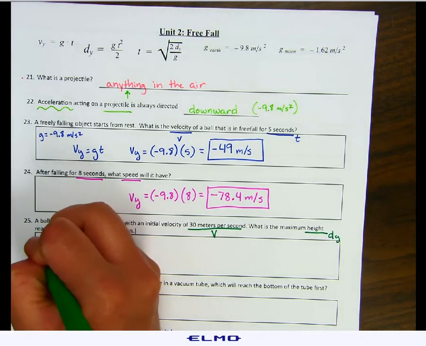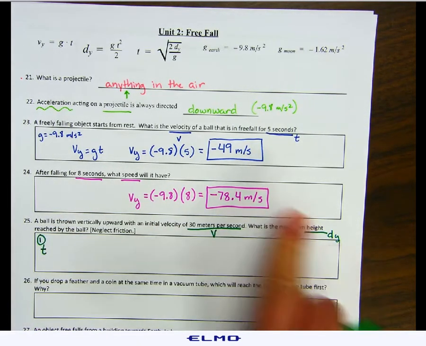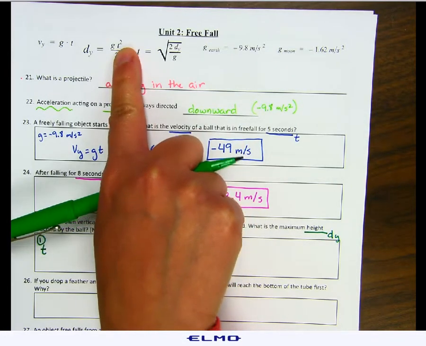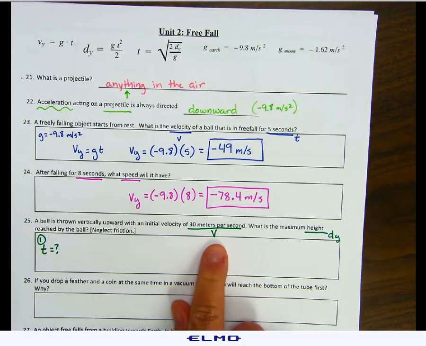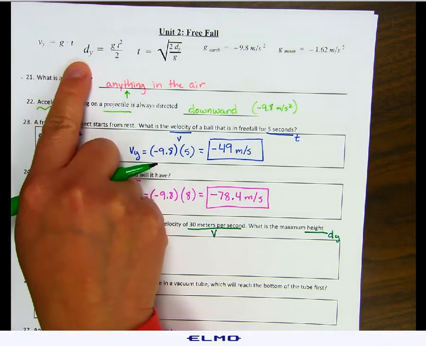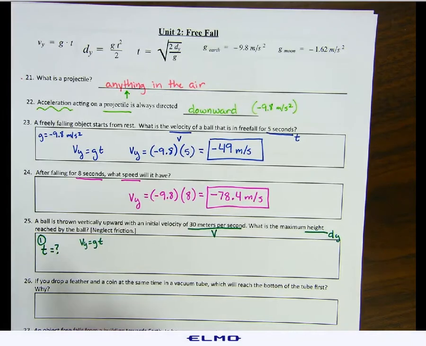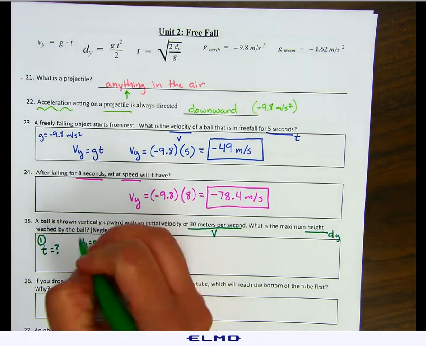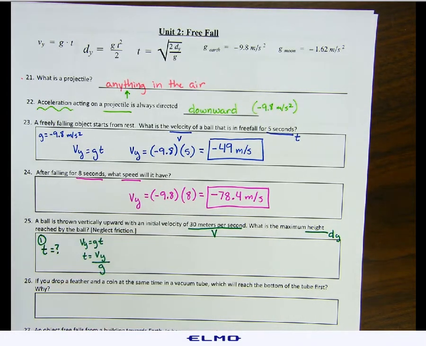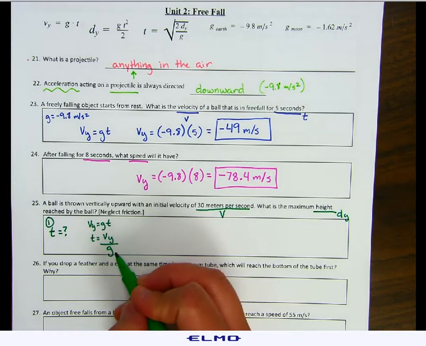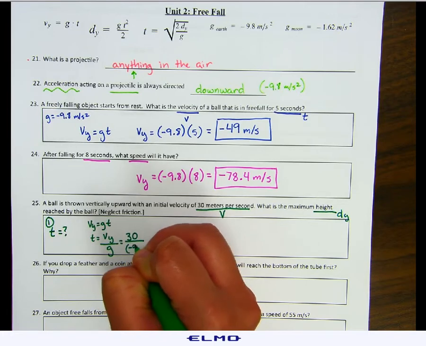So the first thing we're going to have to do is find our time. Because if you look at the formula for dy, it has time in the equation. We don't have time. We need to find time. And we're going to do that by using our velocity. Vy equals gravity multiplied by time. We can rearrange this by dividing gravity from velocity to solve for time. So this is the formula we're going to use to solve for time, Vy over gravity. Our velocity was 30. Gravity is negative 9.8.